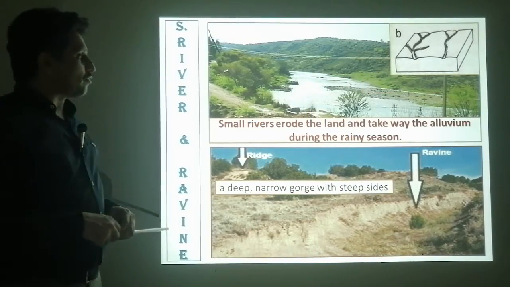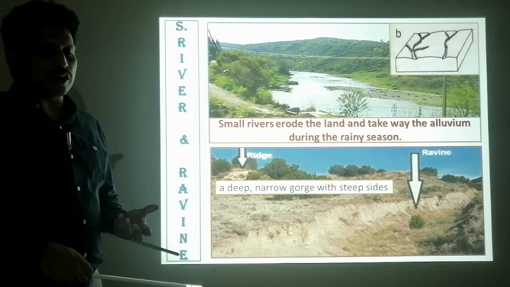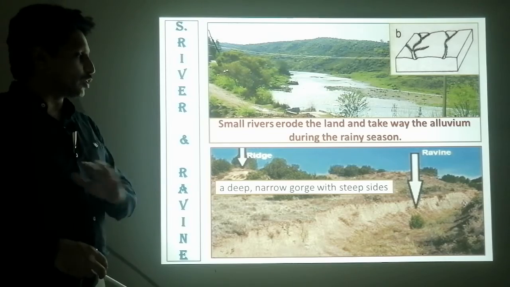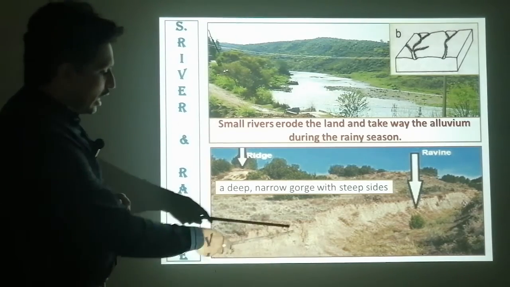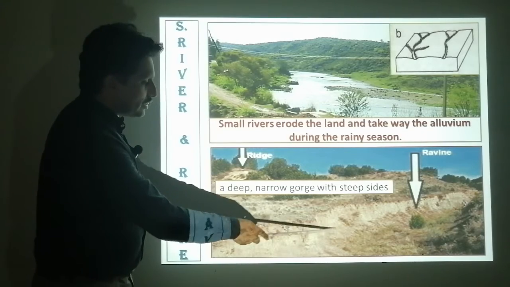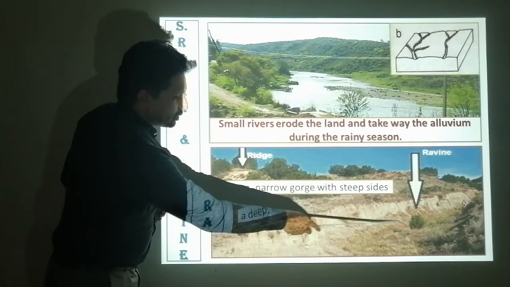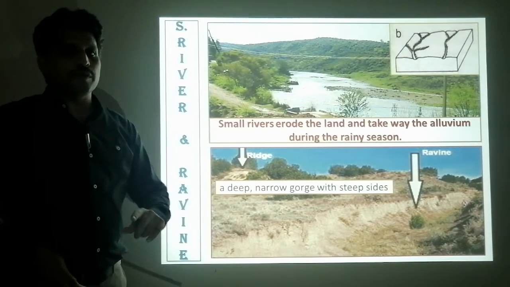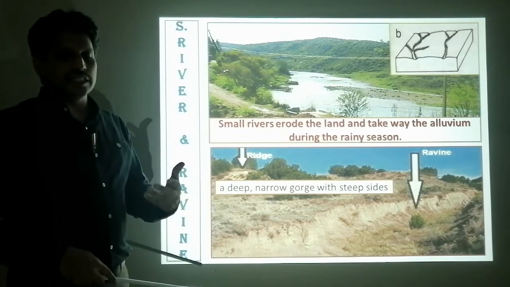Next, the small rivers and ravines. Here you can see the small river which carries less volume of water during rainy season or during summer season or during monsoon season, whatever you can call it. But when there is no water, you can see a narrow gorge with steep sides. So here is a steep side and this is the narrow gorge or narrow valley eroded by the river.